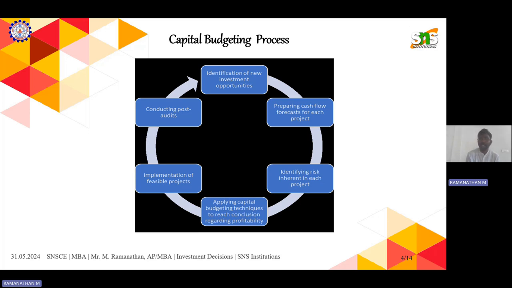Identifying new investment options, we'll see from an investment perspective. If I have multiple investment options like mutual funds, the share market, and other options, say 4 to 5, first of all I want to identify what investment options I have. There are n number of investment options in India, so I have to identify those things.